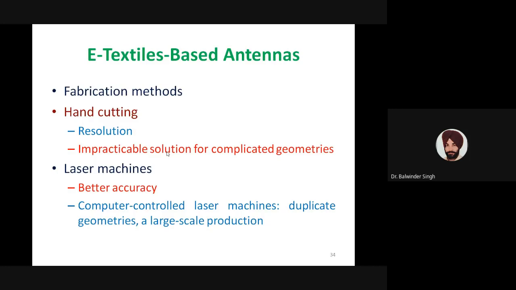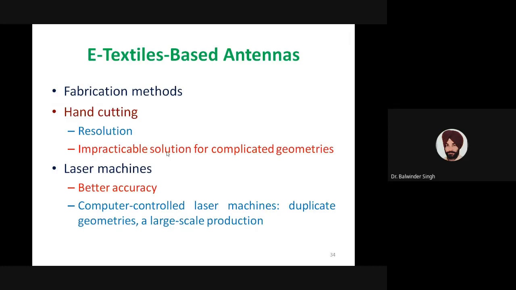If we want to fabricate antennas of very small size with complex geometries, we cannot achieve the resolution of automatic machines. So hand cutting is impracticable for complicated geometries. But for simple geometries, we can easily cut our conductive fibers and design our antennas.